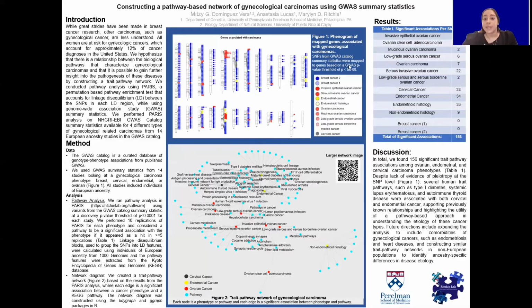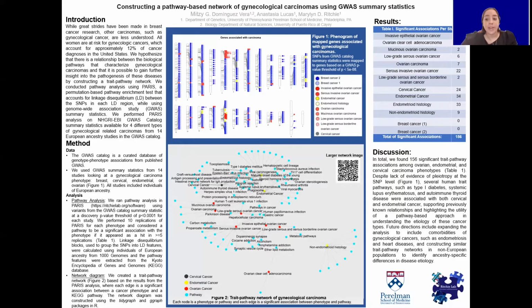This is because, as I explained before, pleiotropy is known as one gene determining multiple traits. In the pathway, we were looking for shared biological effect of each pathway with the genes. In this, we did see much more pleiotropy, pathway-based pleiotropy, backing up our hypothesis.